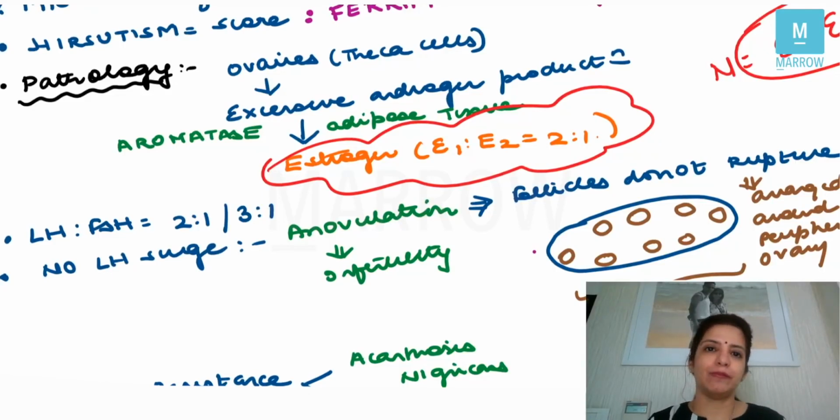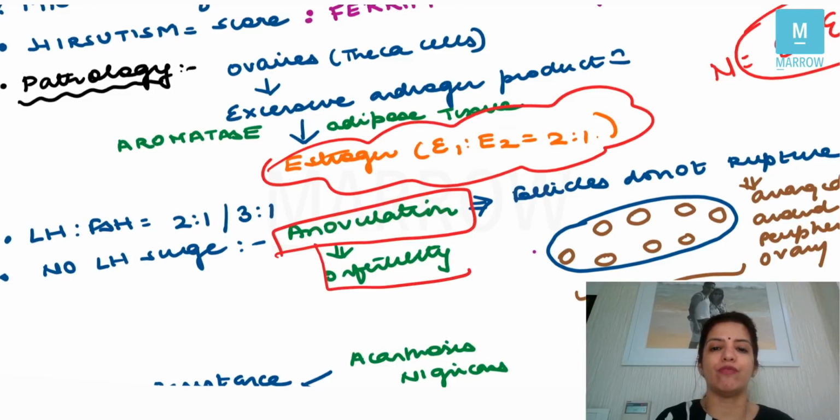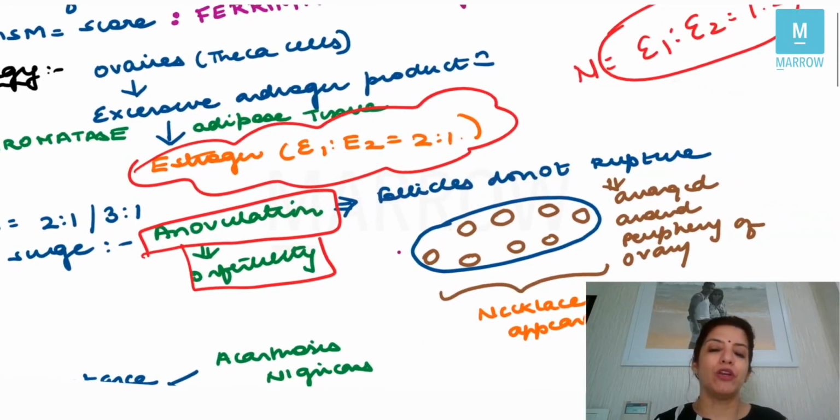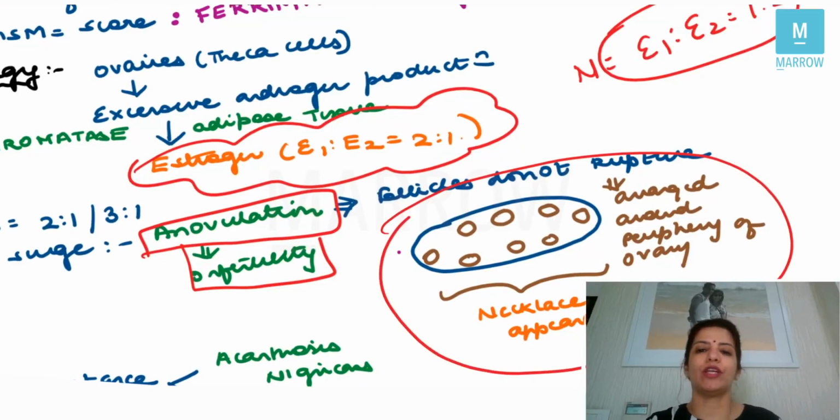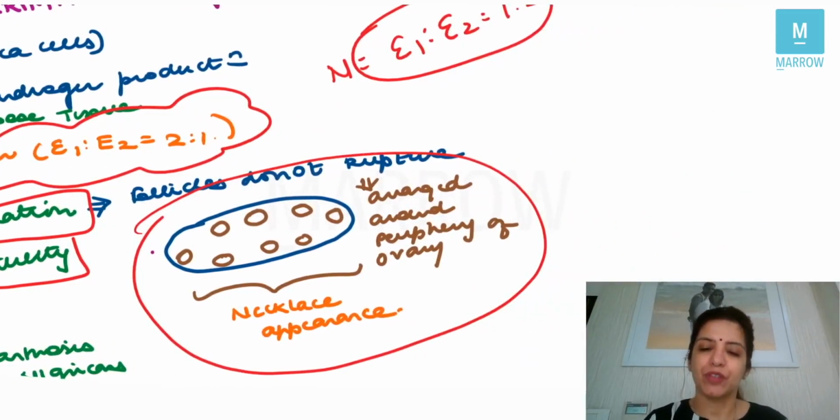In case of PCOS patients, there is no LH surge, and because there is no LH surge, there is anovulation, and the reason for infertility is anovulation. Very, very important question: why does infertility happen in a PCOS patient? It is because of anovulation. Now, anovulation means that the follicle, the primary oocyte, is not getting converted into secondary oocyte. So what happens to the follicles? The follicles will not rupture, and these follicles are arranged around the periphery of the ovary in a necklace pattern, right? So on ultrasound, you get a necklace pattern in case of PCOS, right?